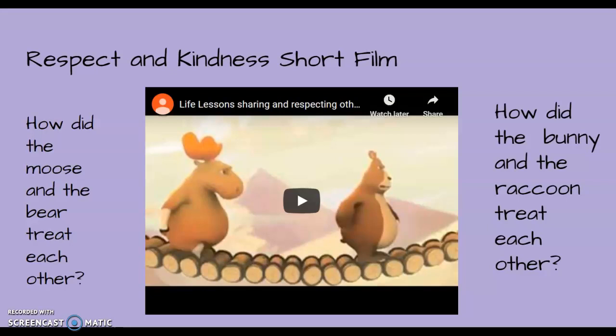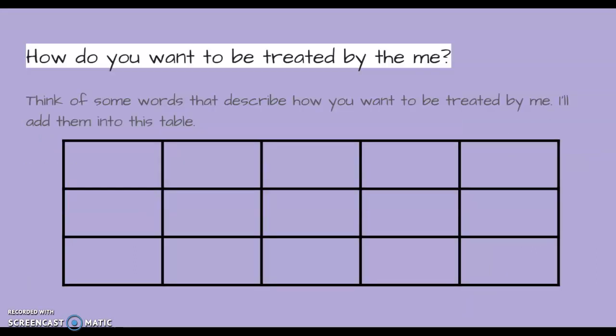We'll watch a video about respect and kindness. We'll see how animals in the video are treating each other. We'll find out how the moose and the bear treat each other and how the bunny and the raccoon treat each other. Are they being respectful and kind? Then we'll answer this question. How do you want to be treated by me and Mrs. Burkhalter? Some of the words that describe how you want to be treated by me will go in this table. Miss Burkhalter and I will treat you with kindness and respect, but I bet you can think of more words that tell how you want to be treated by us.